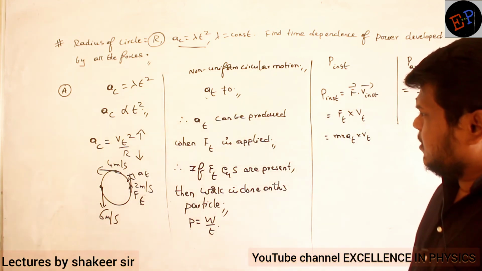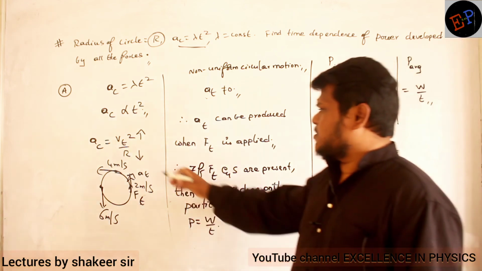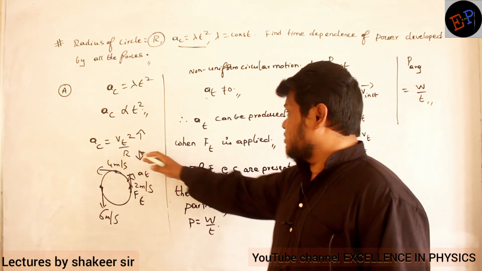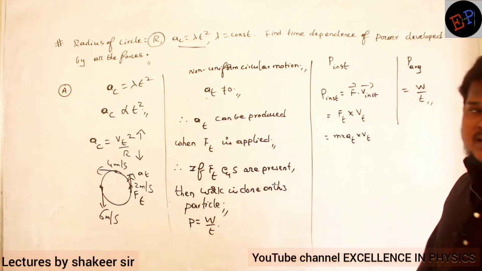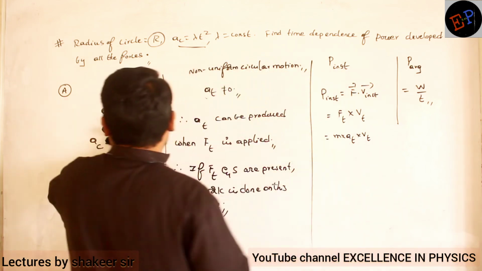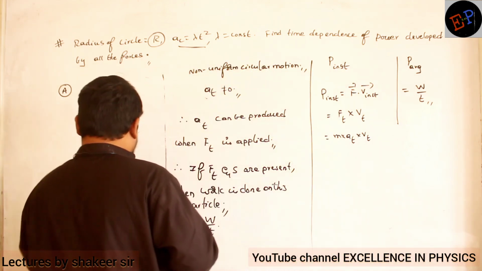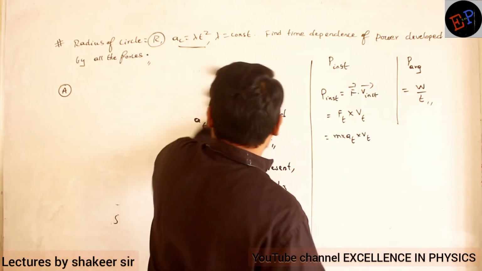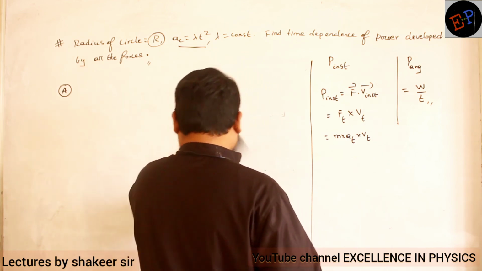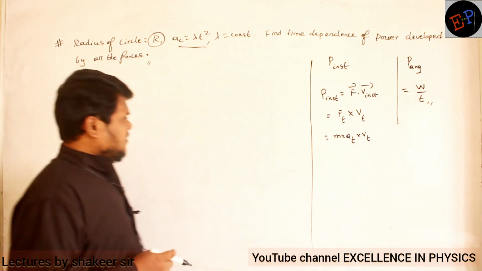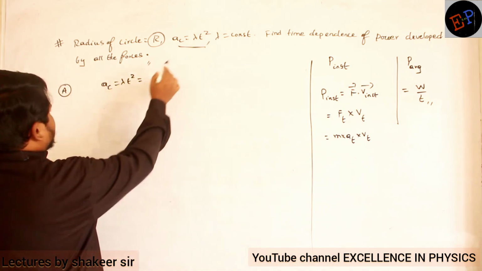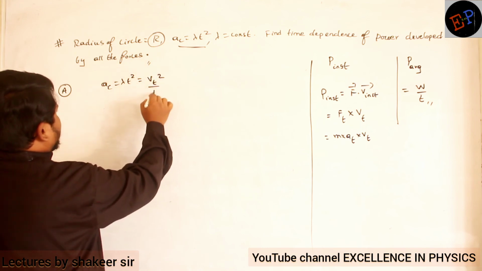Now, are the values given? I only have centripetal acceleration. Tangential acceleration is not at all given. So therefore, what can I do? I want tangential acceleration, but centripetal acceleration is the acceleration which is given, no? So what do I have to do? Centripetal acceleration is how much? Lambda t squared. So this is equal to Vt squared divided by r.